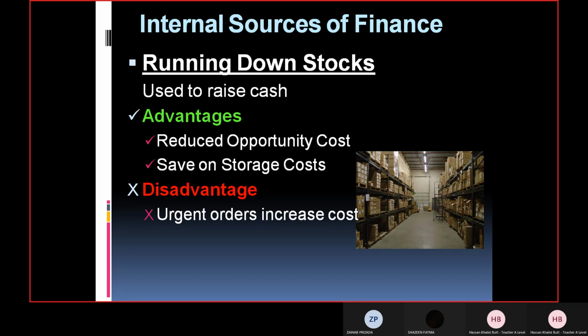Any idea? Sir, maybe we're waiting for a better opportunity where the price of the stocks is high, but we don't avail that because we have to deliver it urgently. I don't really have an idea about it. It's perfectly fine, Shadi. Doesn't matter. At least you actually gave it a try.